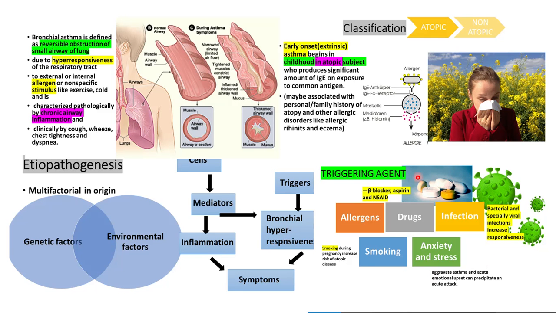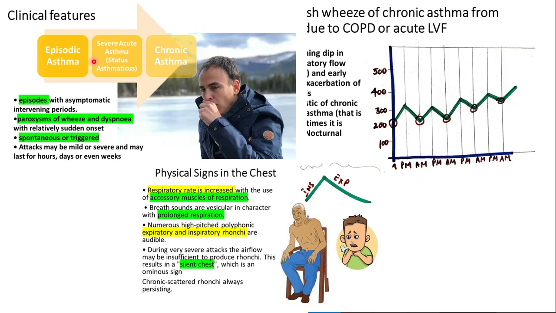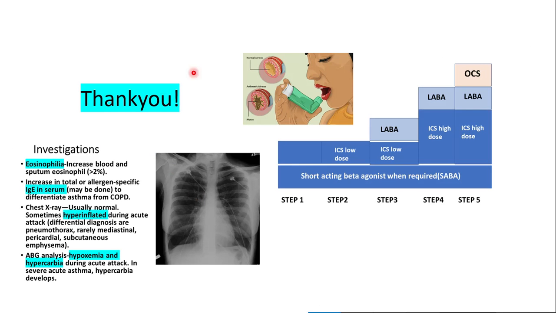We saw the triggering agents. We saw the different distinct patterns in the clinical features, which were episodic asthma, status asthmaticus, and chronic asthma. We saw all the features of them. We saw the important thing, which was a morning dip in the PEF, as well as the physical signs that are seen in the chest. So with this, we come to the end of the video.